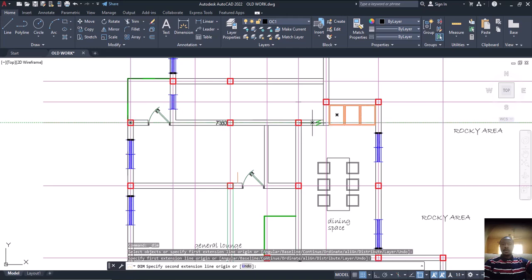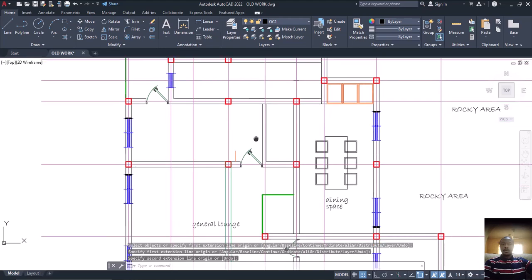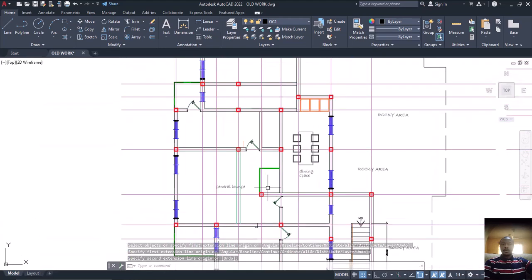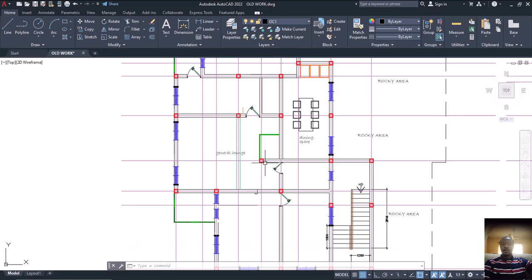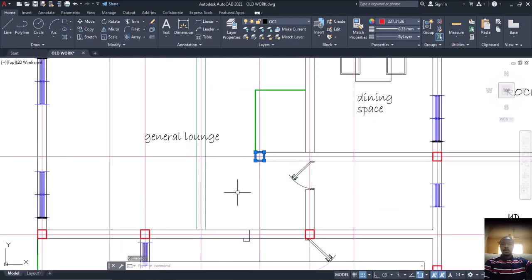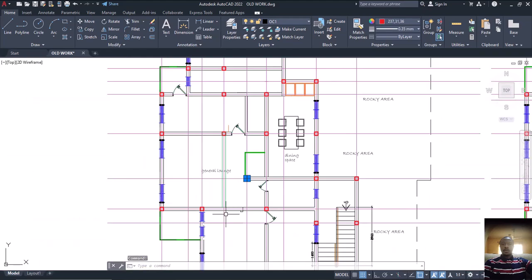Let's see. 6 point something by 2 point something. Okay. Yeah, it's okay. No problem. It's okay. We can leave it. Is this place okay? Can we shift this column to this place, or can we just remove this column? Can we just reposition this column here and have it like this? Remove this column.